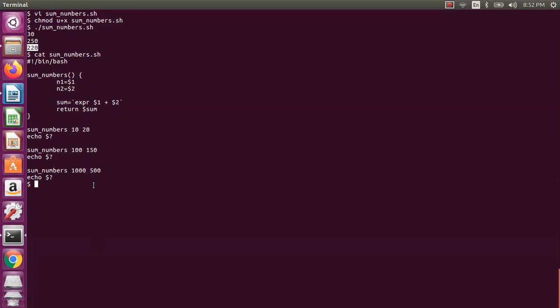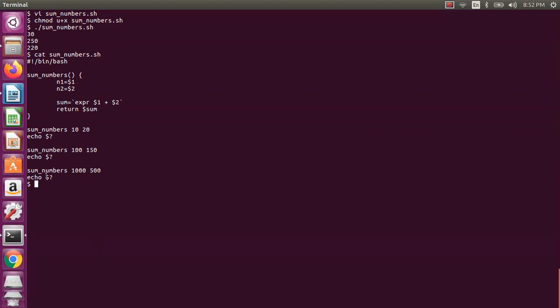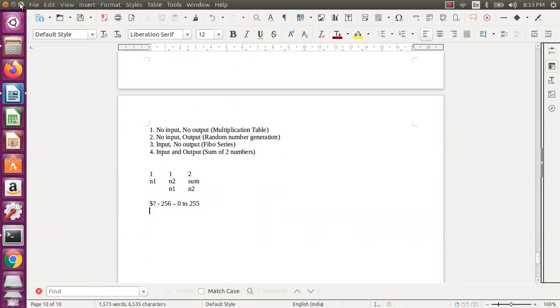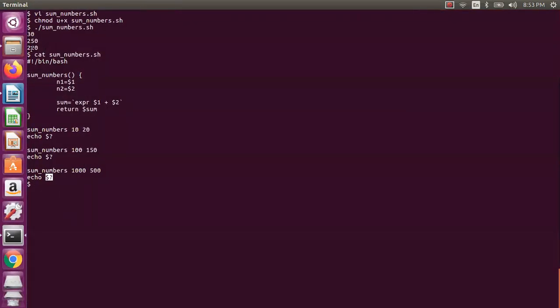The simple reason is, if you are doing this $?, this particular inbuilt variable will return only up to 255. It can store 256 values only, means 0 to 255 only. More than that, it will truncate that particular value. So ideally it should be 1500, but it is showing you 220.